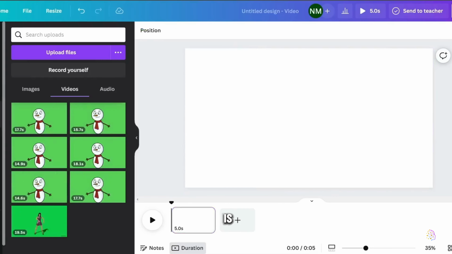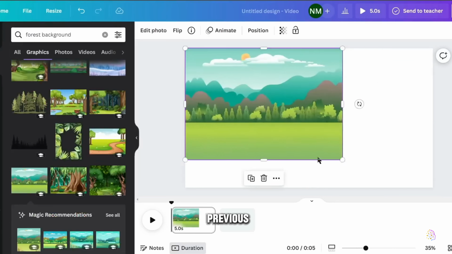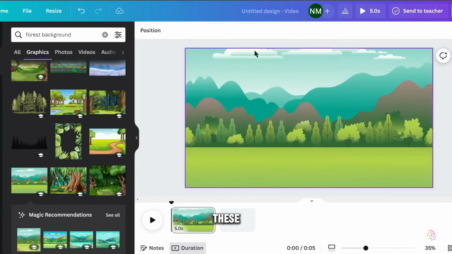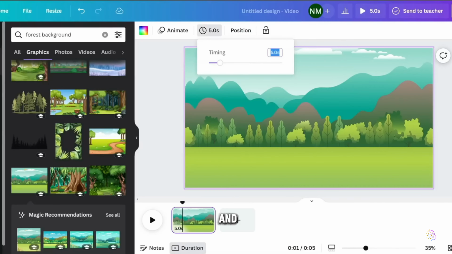2. Importing animated videos from Adobe Express. Once our project is created, we'll import the animated videos we generated in the previous step with Adobe Express. These videos will serve as the basis for our animated sequences in Canva. 3. Adding visual elements and backgrounds.